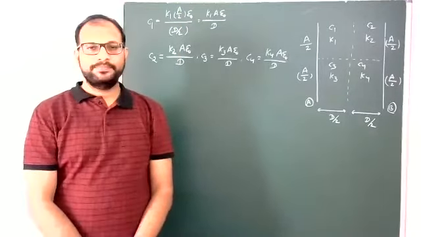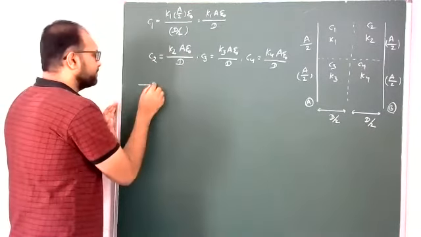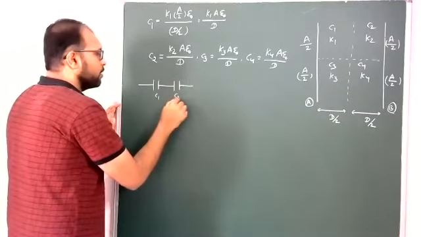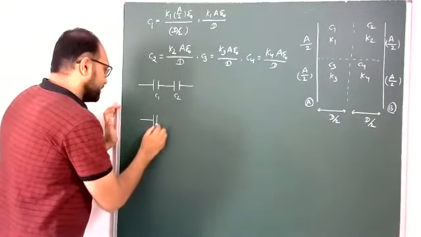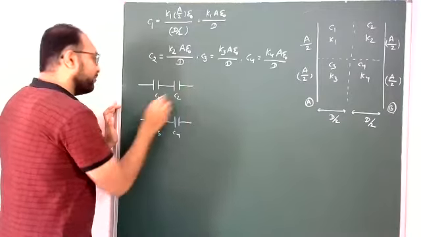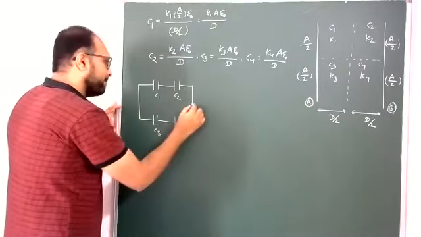So that's why C1, C2 both are in series, C3, C4 both are in series, finally parallel.